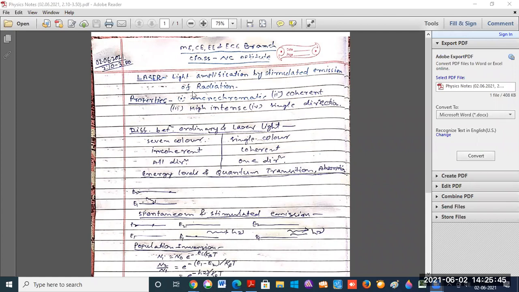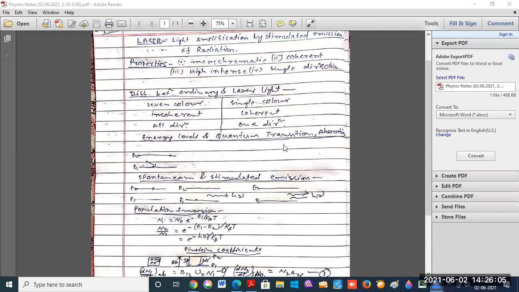Next, what is the difference between ordinary light and laser light? First, ordinary light is made up of 7 colors, while laser light is made up of only a single color. Next, ordinary light is incoherent, meaning the photons are not in the same phase, but laser light is coherent, meaning photons are in the same phase. Ordinary light moves in all directions, but laser light moves in only a single direction, so it is known as unidirectional.